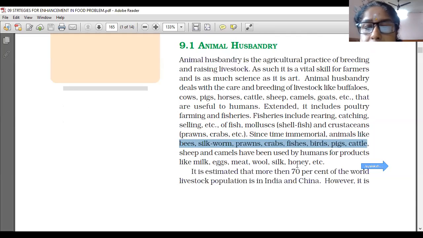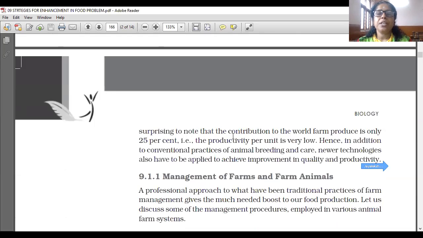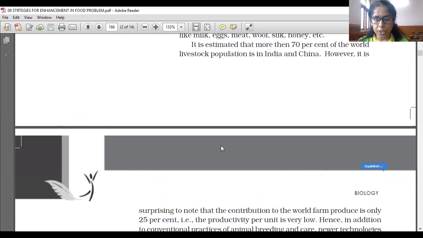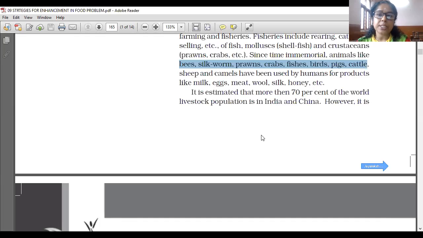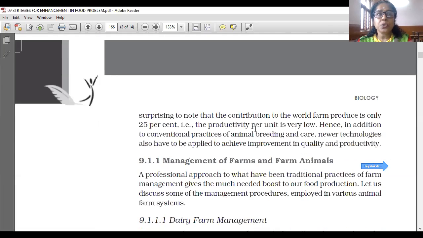Now it is estimated that more than 70% of the world livestock population is in India and China, the two most populous countries. However, it is surprising to note that their contribution to world farm produce is only 25%.